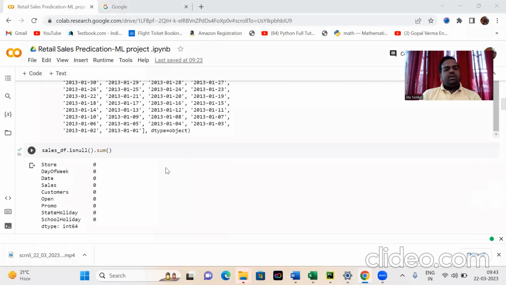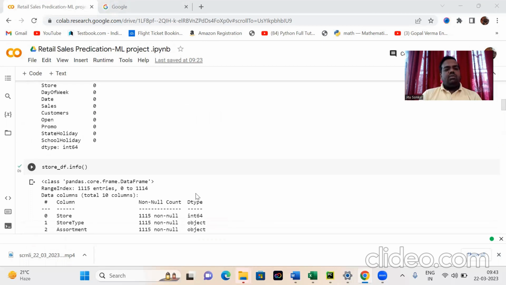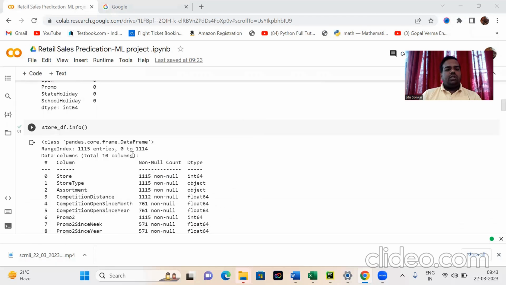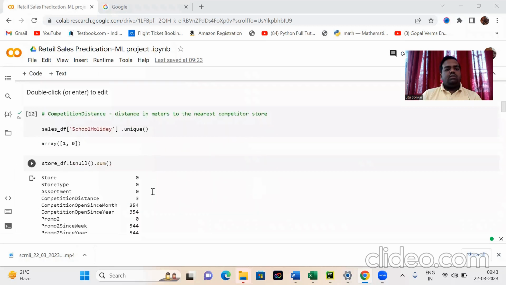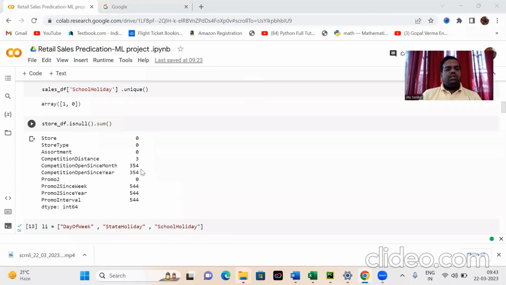If we check the null values in sales_df, there are no null values. But if we check store_df, there are 1,115 rows and 10 columns. If we check the null values in store_df, CompetitionOpenSince has 354 null values, Promo2SinceYear has 544, and similarly Promo2SinceWeek and PromoInterval.